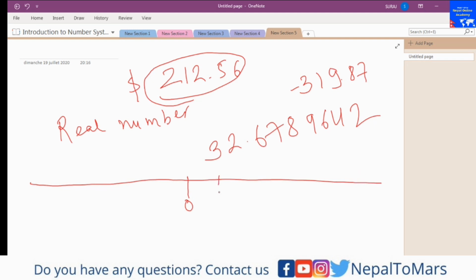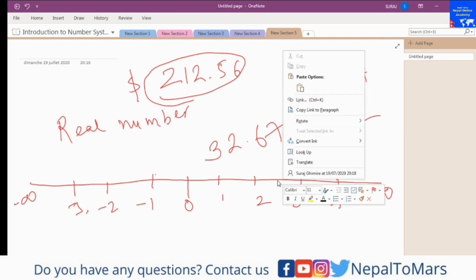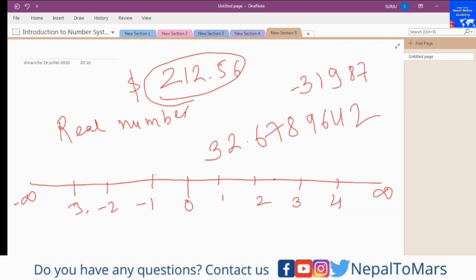You have here 1, 2, 3, right? In this case we use only 1, 2, 3, but when we have a real number system, here we have minus 1, minus 2, minus 3. This is minus infinity and this is plus infinity. So in a real number system, the point can be anywhere. The point can be here, or here, or here.